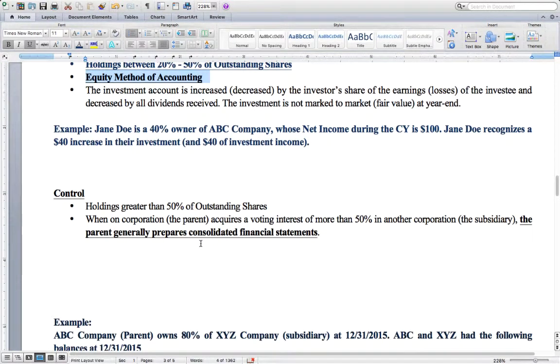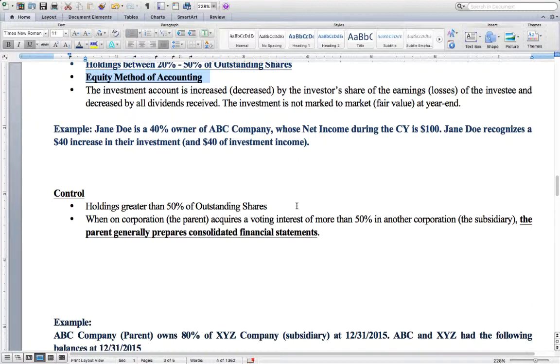Next is control. This is the third component for the equity in terms of the influence that the investor has over the investee. Control represents when you hold greater than 50% of the outstanding shares of a company. The primary thing with control is that if you own more than 50% of the outstanding shares, you technically can control the operations of the company, because if a vote were to happen, you would own enough shares to be the majority voting party.